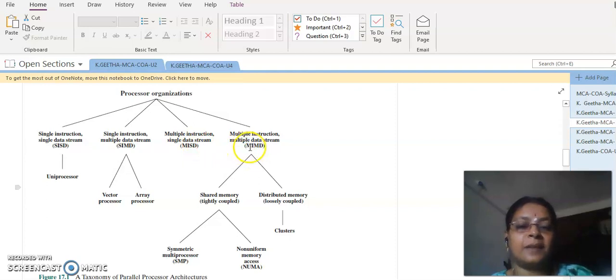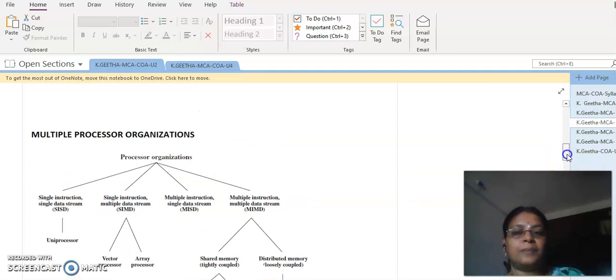And the last category, MIMD, can be identified as shared memory or distributed memory. Shared memory is otherwise called tightly coupled because all share the same common memory, so it may end up in uniform memory access. Whereas in distributed memory, each processor will have its own local memory copying the data, and some information will be available in the common memory that is distributed across all the clusters. And coming to tightly coupled, if it involves a symmetric multiprocessor, then it provides uniform memory access, whereas if it is distributed, then it may end up in non-uniform memory access.